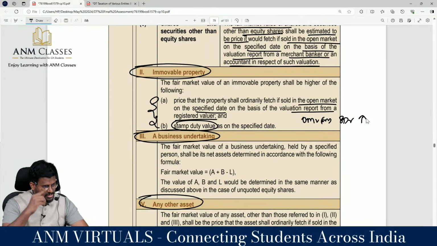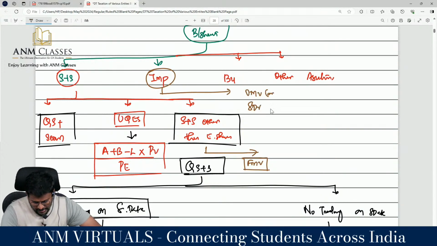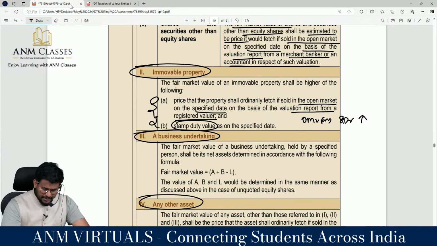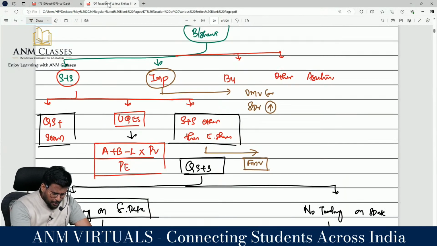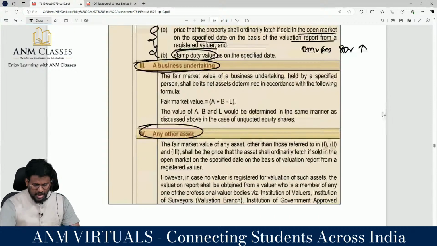Open market value or stamp duty value, whichever is higher. So with regard to immovable property, either open market value or stamp duty value, whichever is higher. Correct? Yes, sir. If you take stamp duty value, whichever is higher, you get the fair market value, they say. Okay? Because stamp duty value is called so since it has become one of the components. So open market value or stamp duty value, whichever is higher, is the fair market value. Clear?